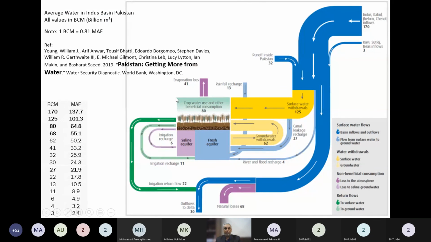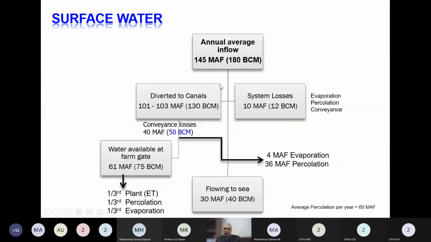A very comprehensive study have been carried out through the World Bank funding, and the title of that study is called Pakistan Getting More From Water. You can download it if you search it, Pakistan Getting More From Water. Previously, I have shown you a flow chart which is giving you very briefly water balance of Pakistan, surface water balance of Pakistan.